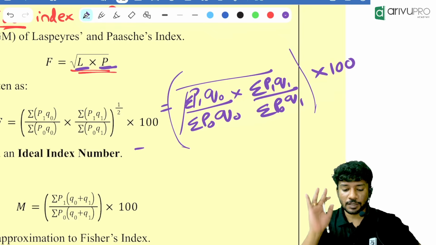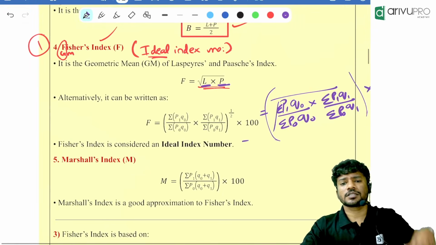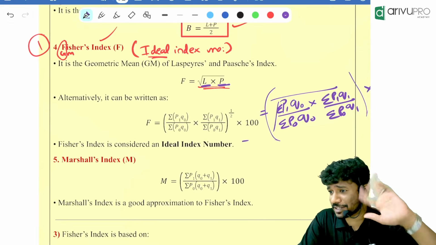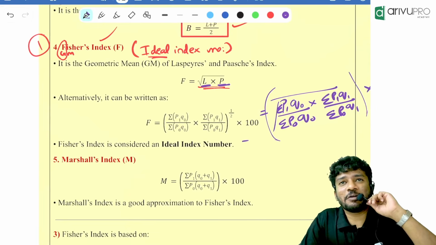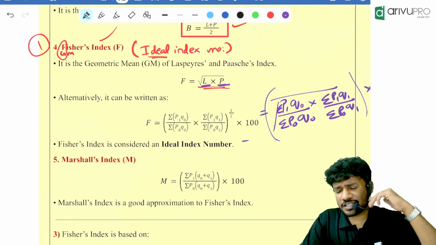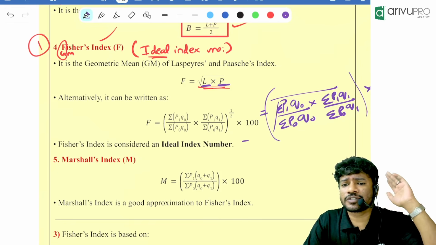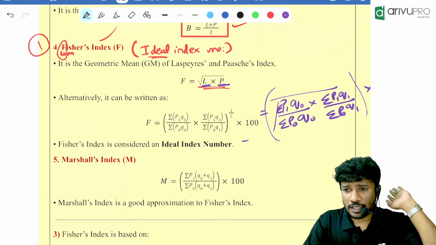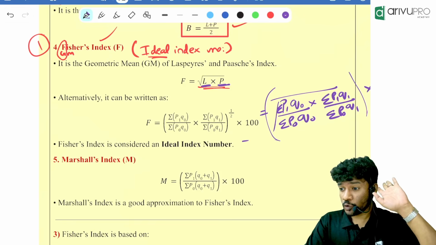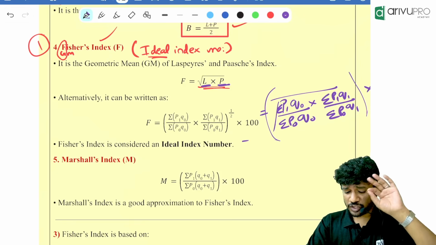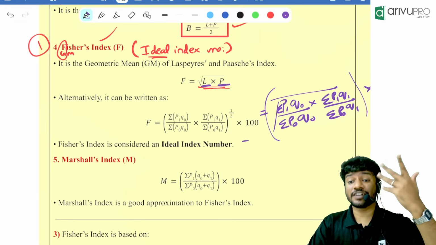It can be useful. Now, one question I want to ask. I'm asking too many questions here. At the end, you are not answering, I'm only answering back. One more question is, they are asking to find the index number using the given data. Which one will you prefer? Usually, if they don't mention Laspeyres, Paasche, Bowley, then Fisher or anything, which one will you prefer?